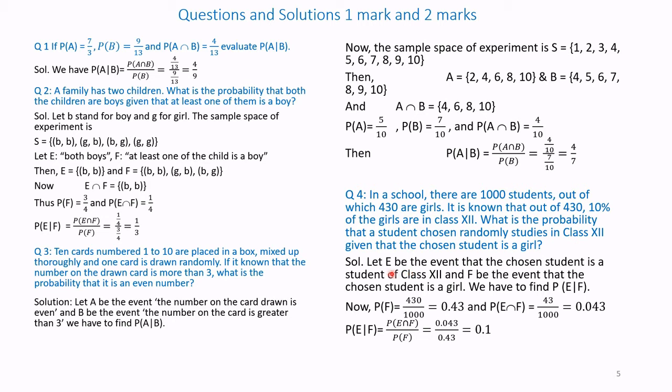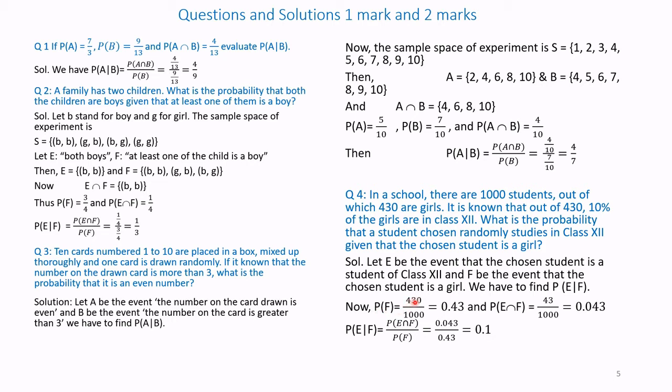Now we have to find the probability when we select a student. So in the solution, let E be the event that the chosen student is a student of class 12. The chosen student can be either a boy or a girl. And F be the event that the chosen student is a girl. We have to find probability of E given that F has occurred, that is, a girl is already chosen.